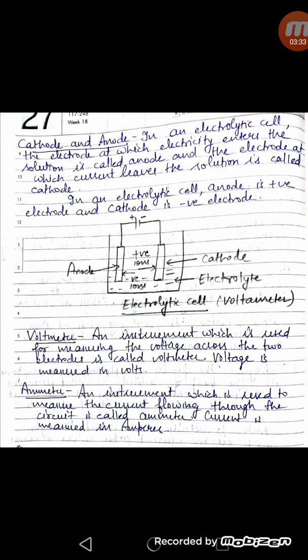In the same way, there are certain other terms like voltmeter. A voltmeter is an instrument which is used for measuring the voltage across the two electrodes, and voltage is measured in volts. Sometimes an ammeter is also used. An ammeter is an instrument which is used to measure the current flowing through the circuit, and current is measured in amperes. So these are certain terms which are related to the chemical effects of electric current.